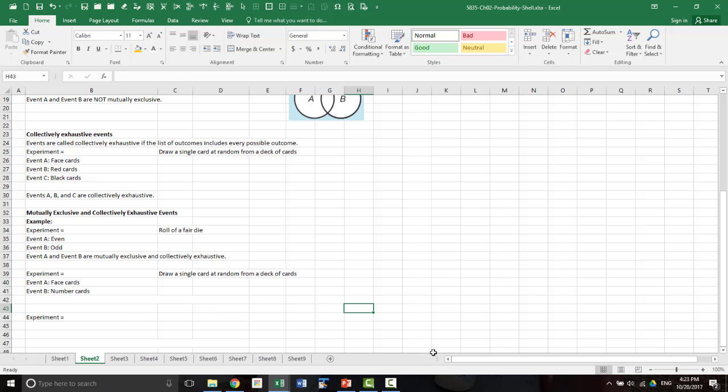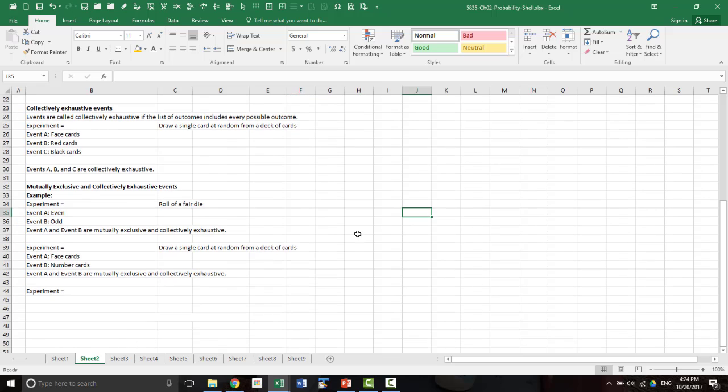Now these two events are mutually exclusive because you cannot be a number card as well as at the same time be a face card. And these two events collectively cover all possible outcomes in the sample space. So once again, these two events are mutually exclusive and collectively exhaustive.